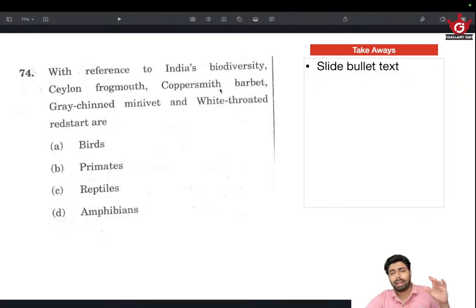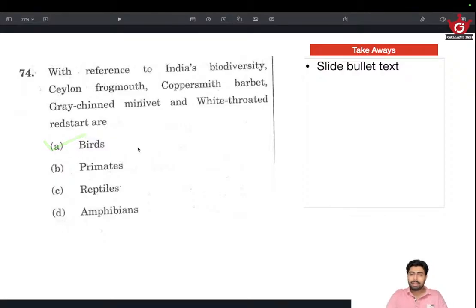But I have gone through the PYQs and something similar has been asked in the PYQ. That is how I was able to solve this question, because this barbet, minivet are all related to birds. These species are all bird species. They are small birds. This is one information I got from the PYQs. So that also helped. Also this white-throated redstart, similar to flame-throated bulbul, seemed very similar. So I went with the answer B, A, as in birds.